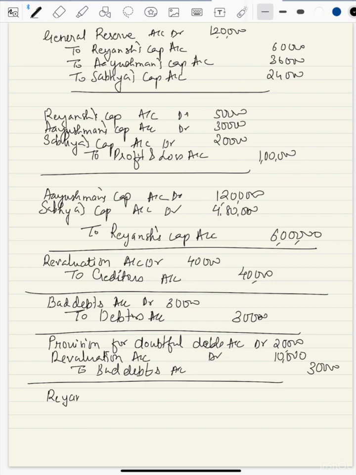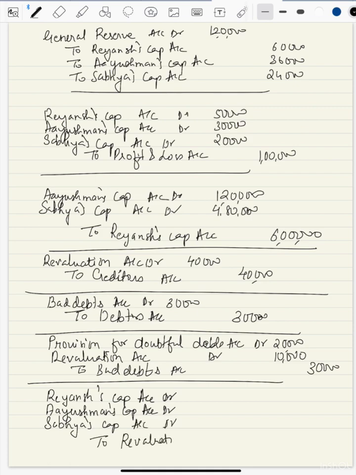So we'll write down Rayansh capital account debit, Ayushman's capital account debit, Sabhya's capital account debit to revaluation account. So 50,000 will distribute among all the partners. 50 divided by 10 with 5. 5 5s are 25. 5 3s are 15. 5 2s are 10. This is the distribution of revaluation loss.